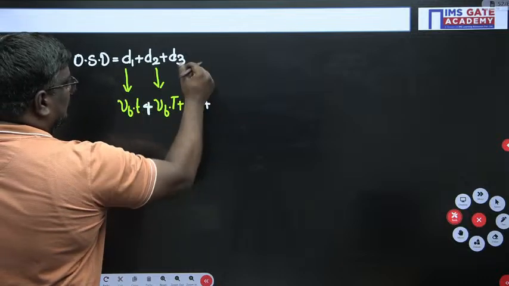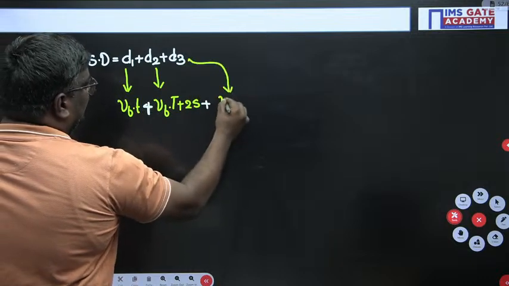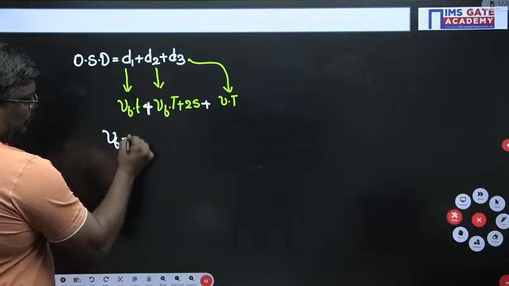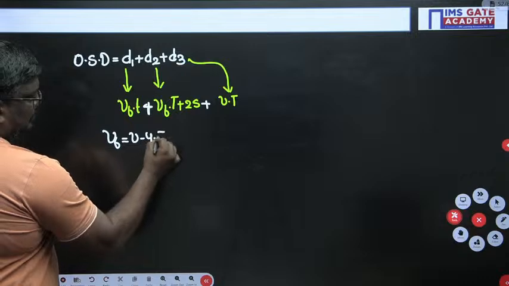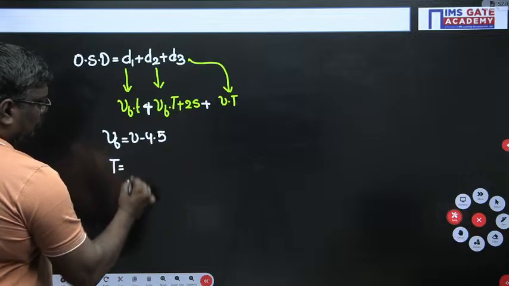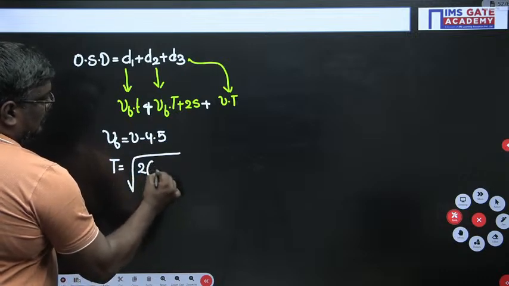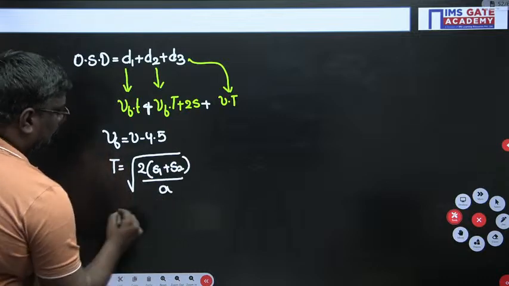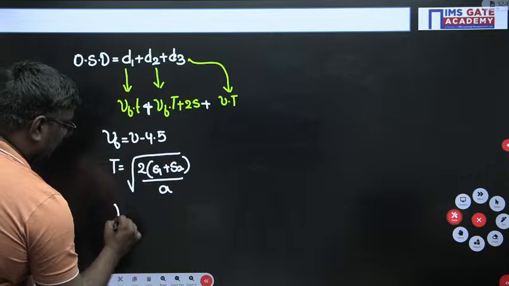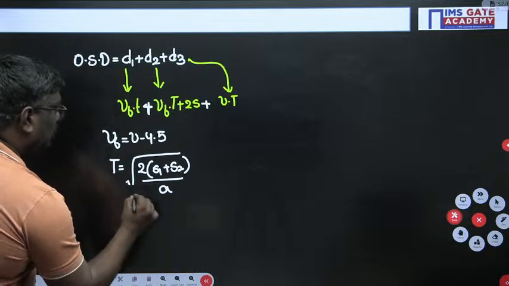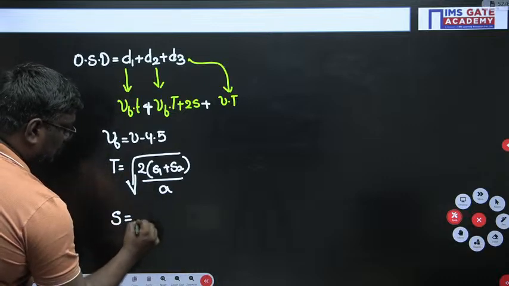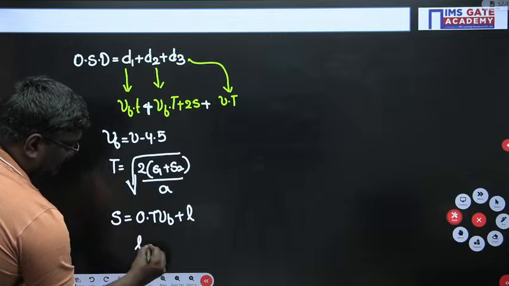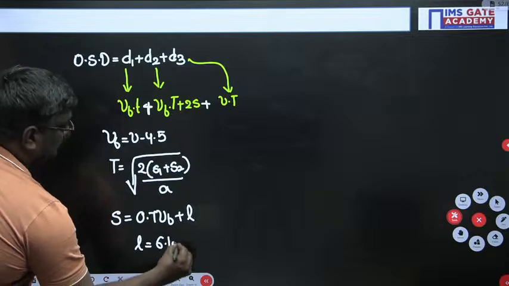D3 is V into capital T. And remember, VB is equal to V minus 4.5. T is equal to root over S1 plus S2 into A, or S is equal to 0.7 VB plus L, and the length of wheelbase is 6.1 meter.